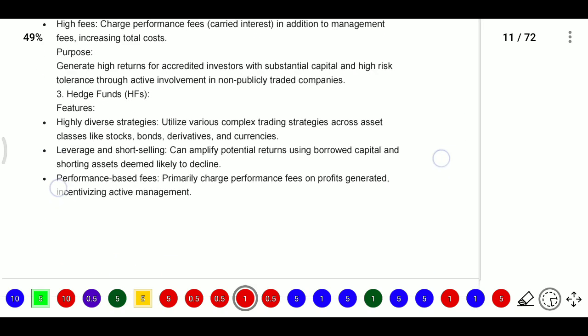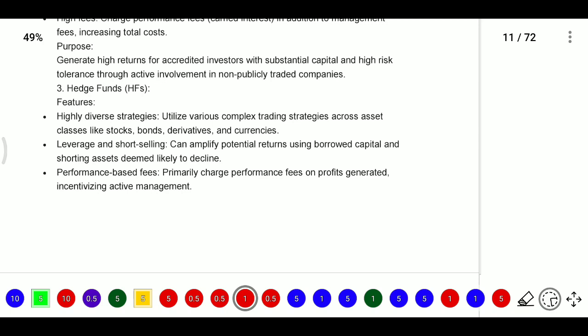Whereas hedge funds use highly diverse strategies, utilizing various complex trading strategies across asset classes like stocks, bonds, derivatives and currencies. They can go into any asset; they do not have restrictions.